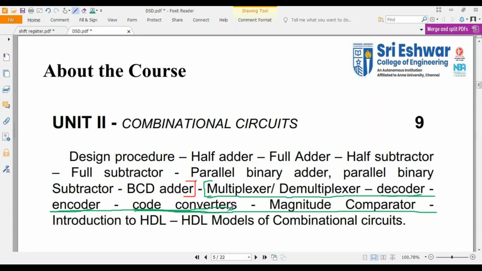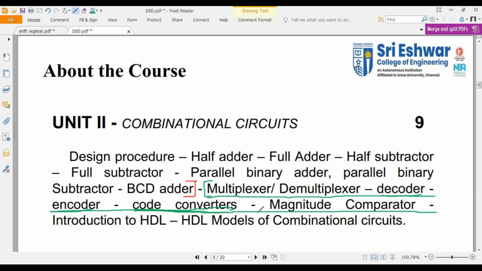It may be asked in part B, in 8 marks or in 14 marks. I mean design and explain binary to gray converter, or design and explain gray to binary, or it may be BCD to XS3 or XS3 to BCD. You just go through all the 4 types. You may get any one question from these code converters, asked in part B for 8 marks or 14 marks.